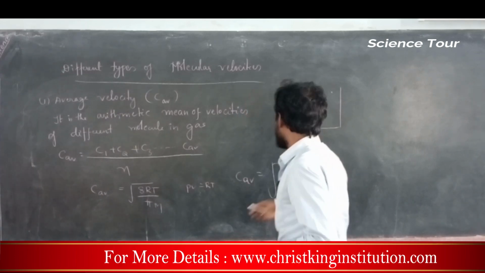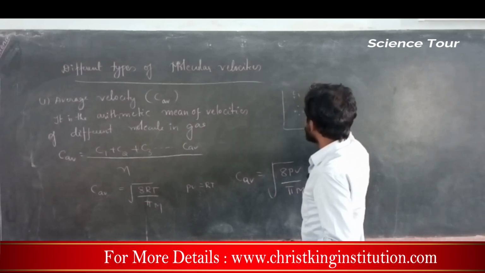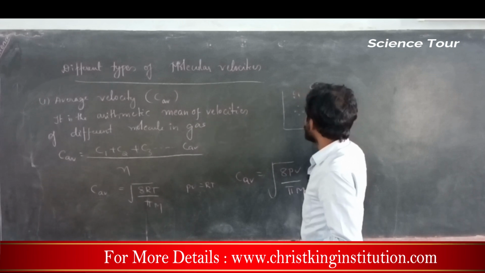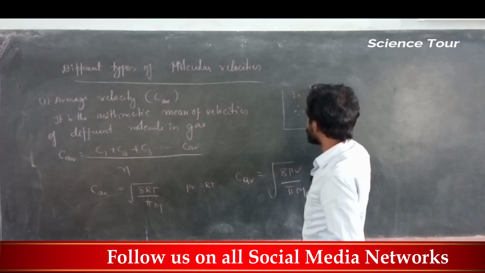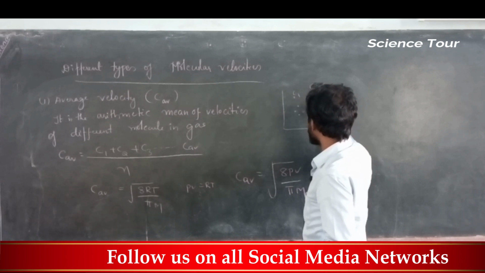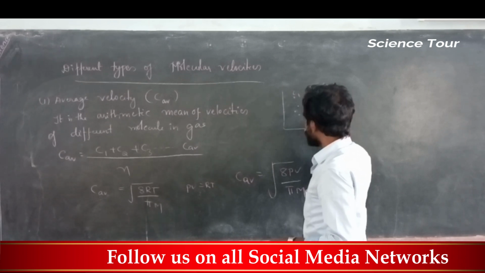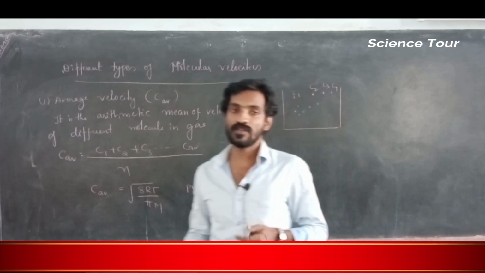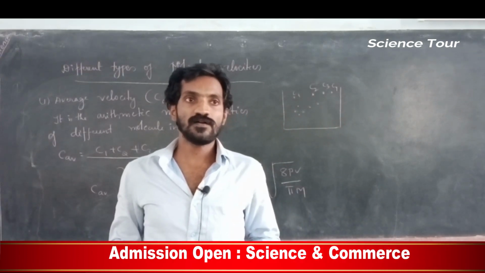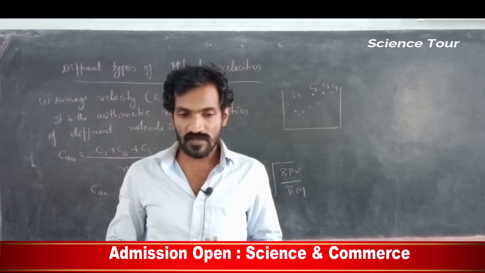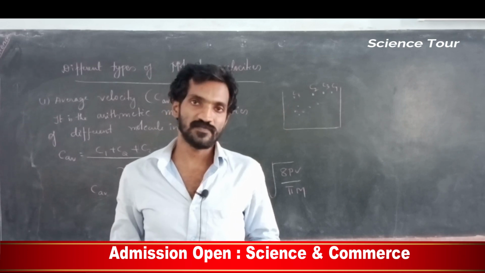C1 is the velocity of this molecule, C2 is the velocity of this molecule, C3 is the velocity of this molecule, C4 is the velocity of this one. That means the different gas molecules present in that container move with different speeds.